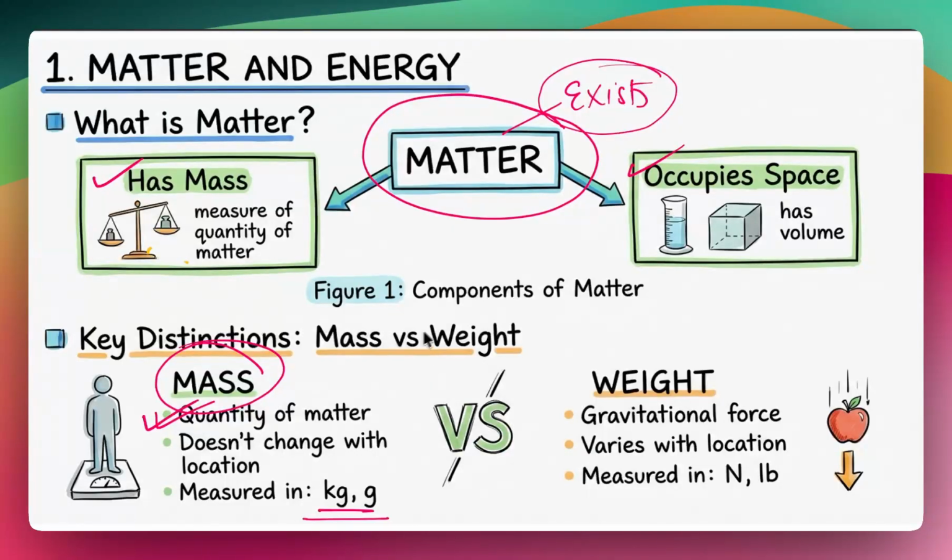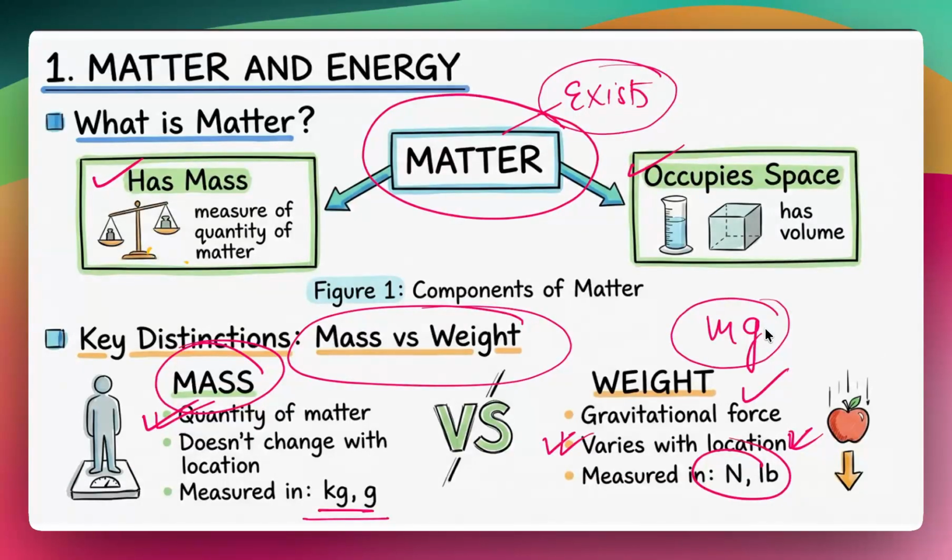I just want you to note that there's a difference between mass and weight. We are going to learn more about that when we deal with it in physics, right? So, weight is a sort of force with which gravity pulls us towards itself, right? So, weight is not mass. Weight is measured in Newtons because it is a force, and it can vary from location to location, right? So if you go on the moon, my weight will change because in physics we define it as mg, right? And the g is the acceleration due to gravity. If you're not aware of it, that's fine. But just take note that mass and weight are two different things, right?